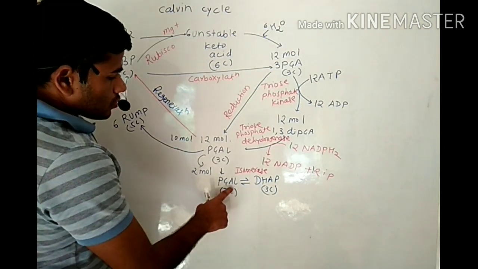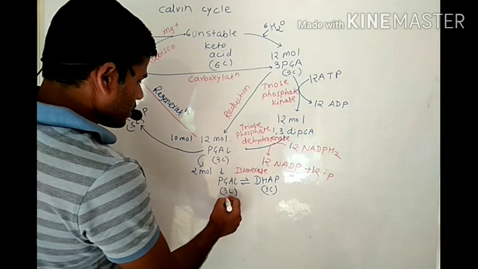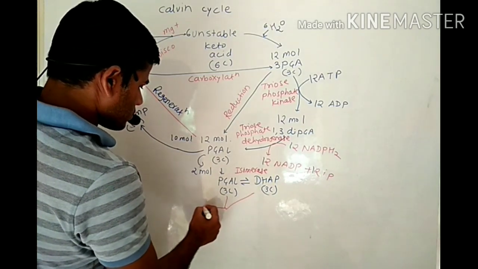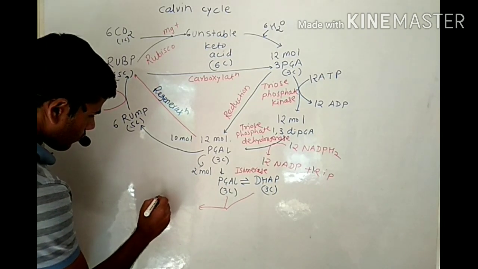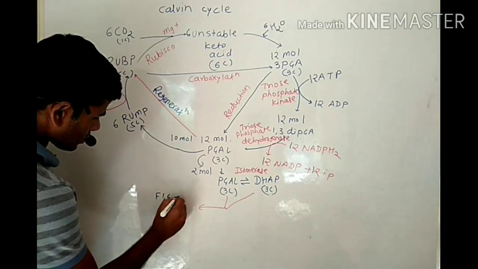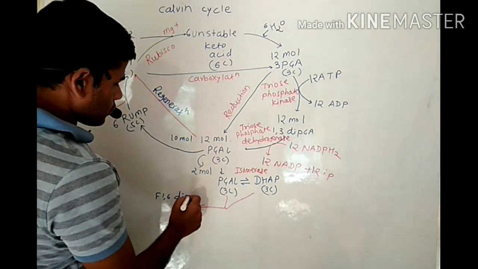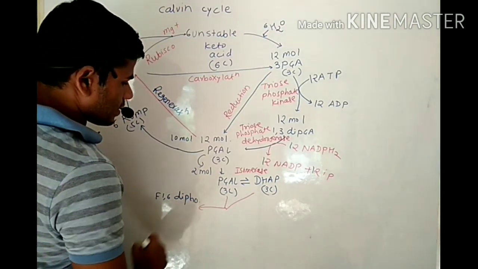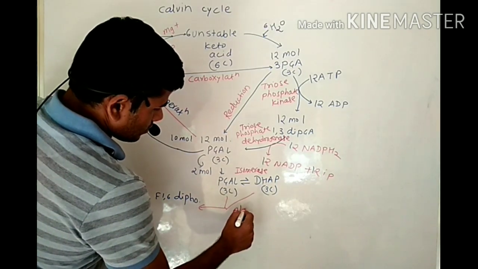One molecule of phosphoglyceraldehyde and one molecule of dihydroxyacetone phosphate give rise to one molecule of fructose 1,6-diphosphate with the help of enzyme aldolase.